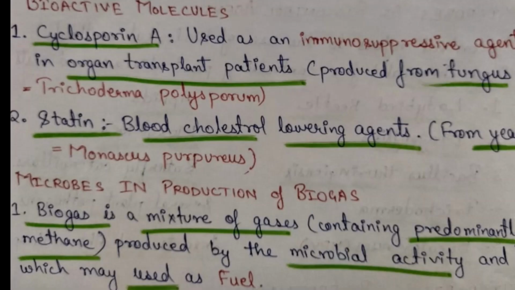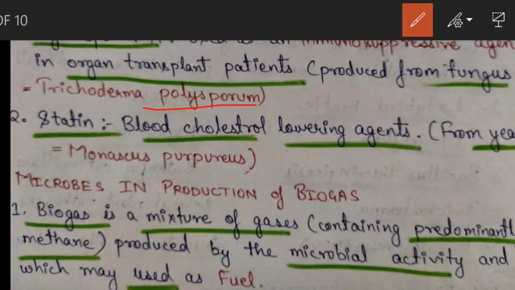Next we have bioactive molecules. The first example is cyclosporin A, used as an immunosuppressive agent in organ transplant patients. As I told you in human health and disease, to suppress cell-mediated immunity, which is responsible for graft rejection, we use some immunosuppressive drugs. One example is cyclosporin A. It is produced by the fungus Trichoderma polysporum. Next we have statin. It is also very important. It is a blood cholesterol lowering agent, and it is obtained from the yeast Monascus purpureus.